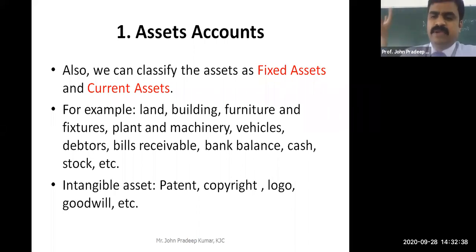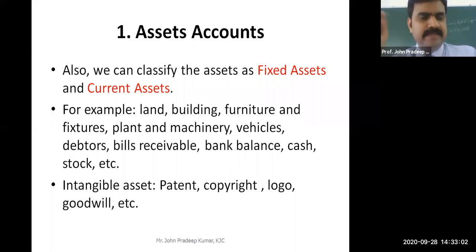Different companies will have different logos. For example, you see the Nike, just one tick mark. That is also a copyright. It is also an intangible asset. Nobody can copy the Nike symbol or Adidas symbol or McDonald's. McDonald's symbol also we cannot copy because it is also patented.